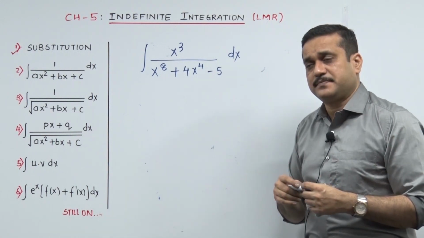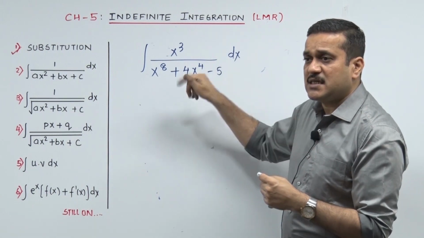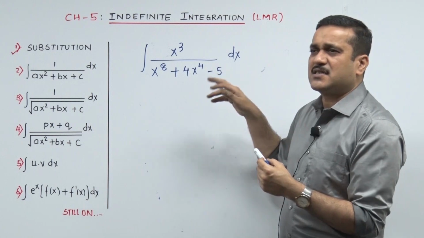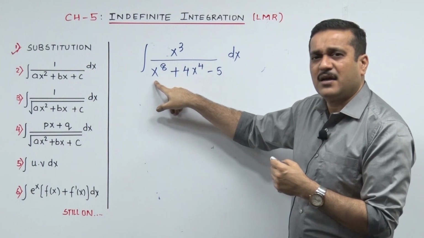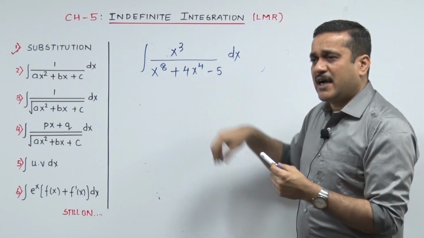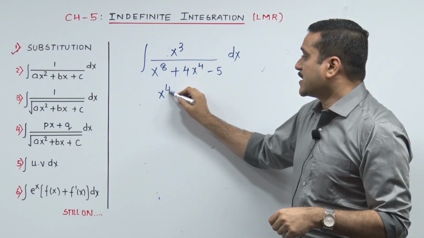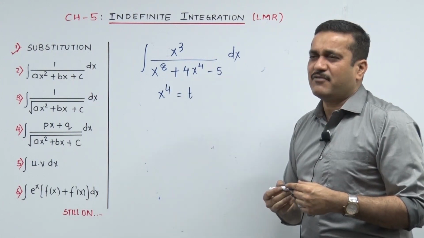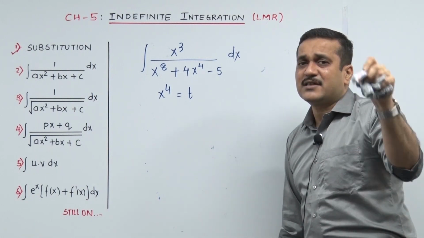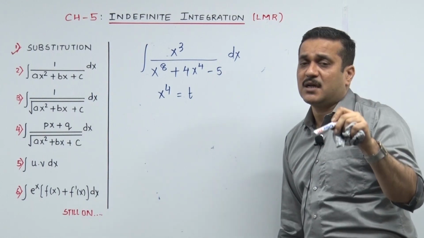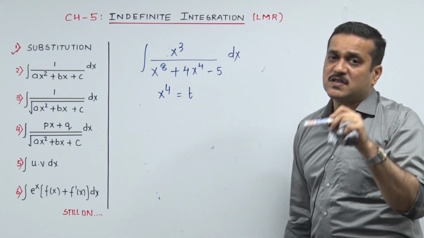Coming to integration, if it's t square plus 4t minus 5, it doesn't need some x-ray eyes to check into that. You feel it by touch, it's t square plus 4t minus 5. And if that's the case, it's a substitution in your integration. X raised to 4 you need to put as t, and once you decide that something becomes t in your integration, the very next thing you need to decide is who's going to become dt, because if you are integrating a function in terms of t, it has to be integrated with respect to t.